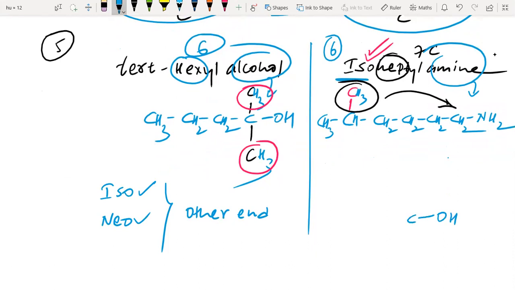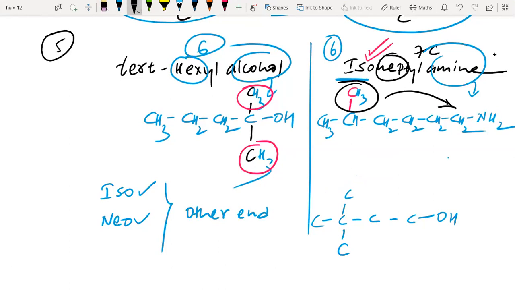From that side, you have to go to the other end and the second carbon. If there is 1 carbon, then iso. If 2 carbon is there, neo. Then it becomes easy to understand.